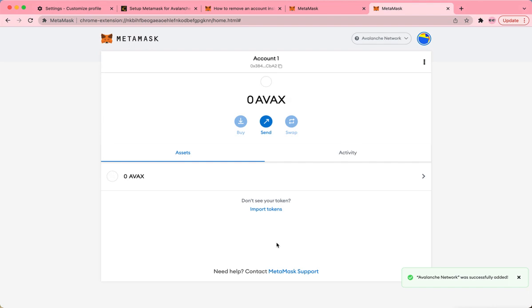And save. Bada bing, bada boom. Now we have Avalanche on our MetaMask wallet. Simple, easy. What you think?